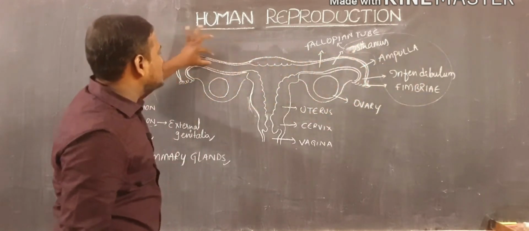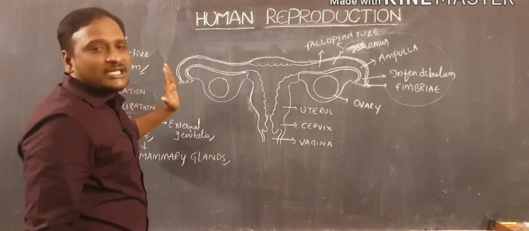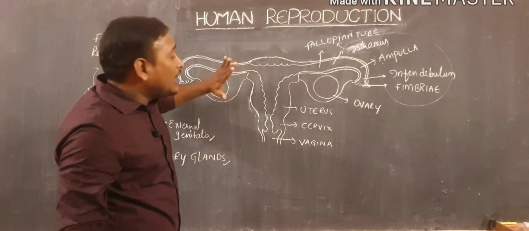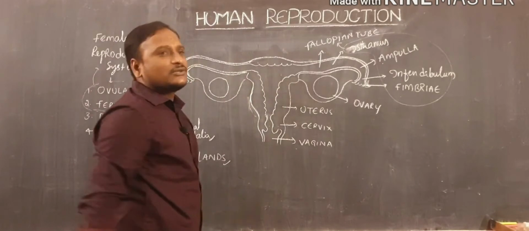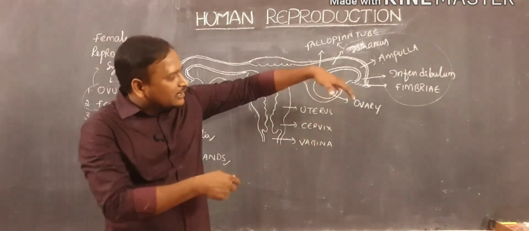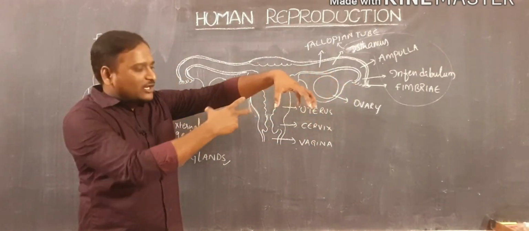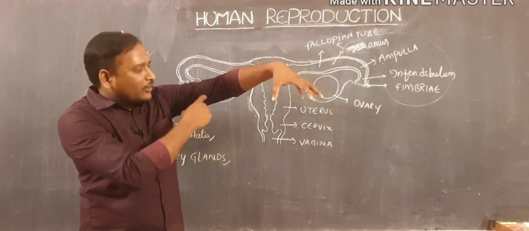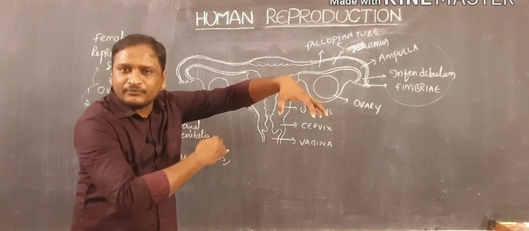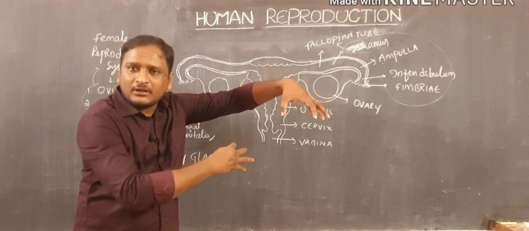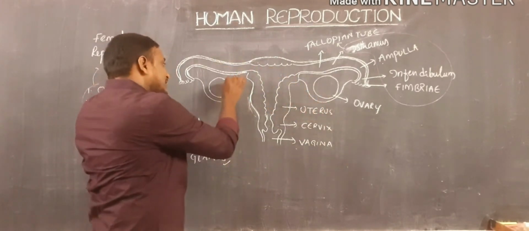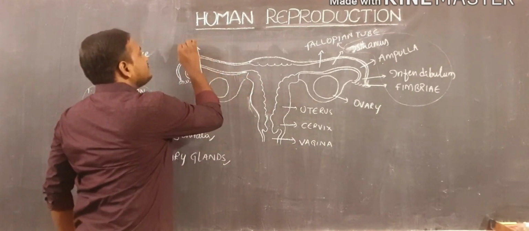The same kind of structure we can also observe here. Along with this, there is a pair of ovaries. And these ovaries connect with the female reproductive system with the help of a thin layer. For example, if the fallopian tube is present like this, the ovary is present at this side, and this ovary connects with the fallopian tube by a thin layer. That thin layer is also called the mesovarium.